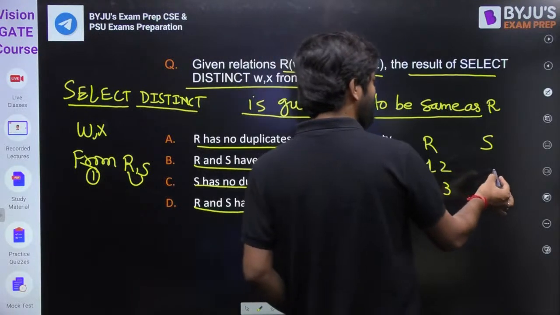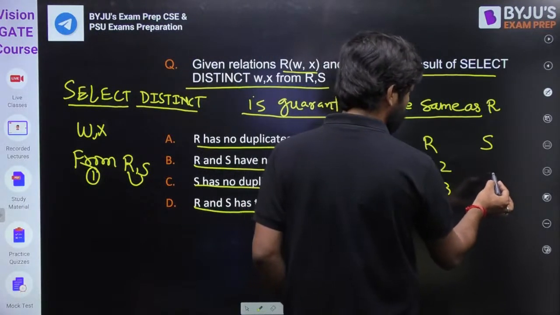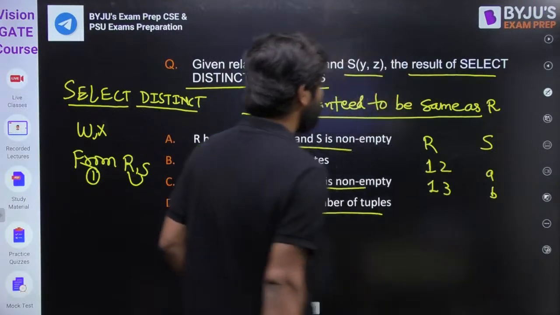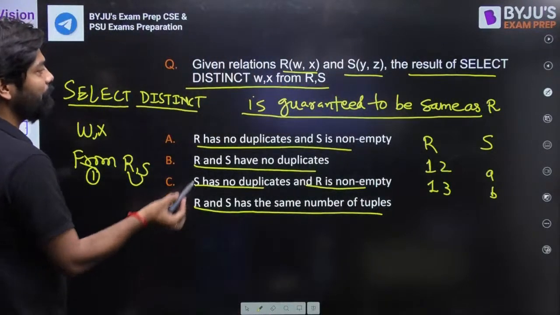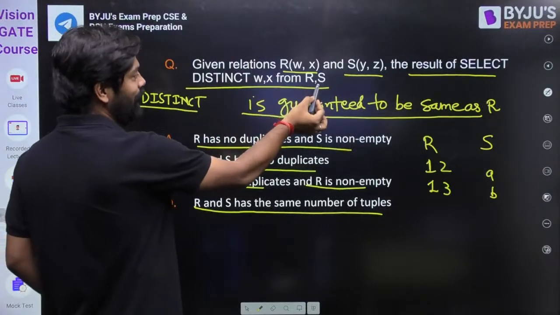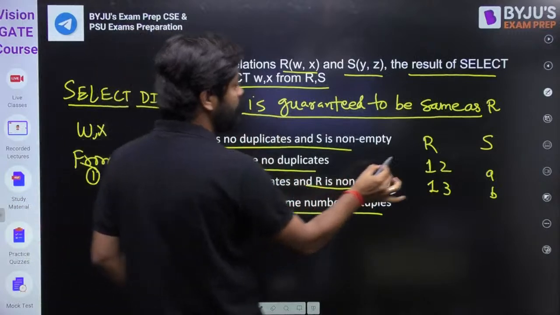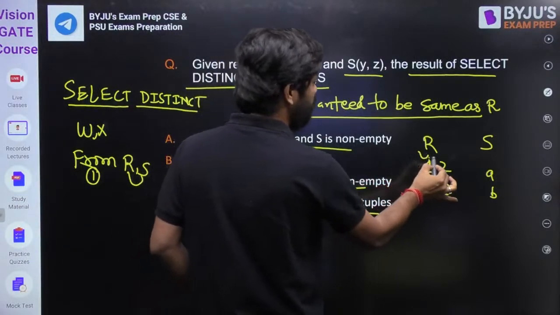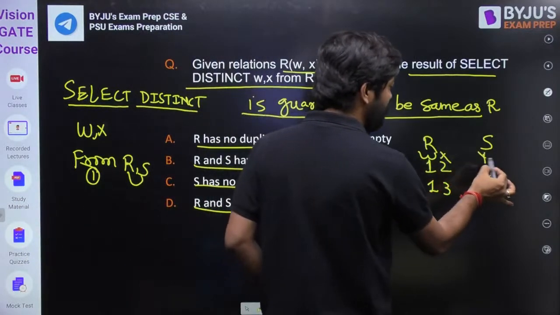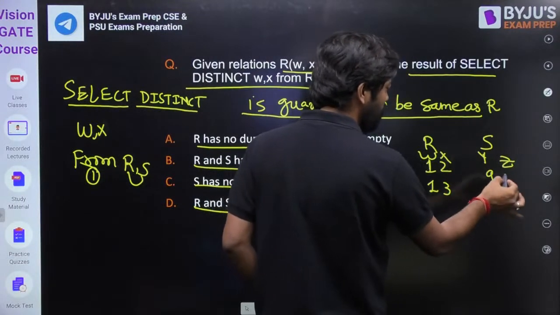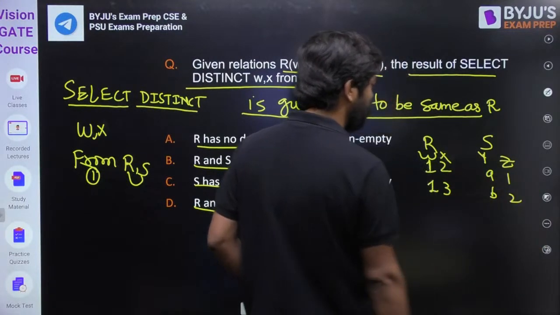For S I am taking something, let's suppose A and B. Here W, X are R's attributes and Y, Z are S's. Let me take S as A, 1 and B, 2.